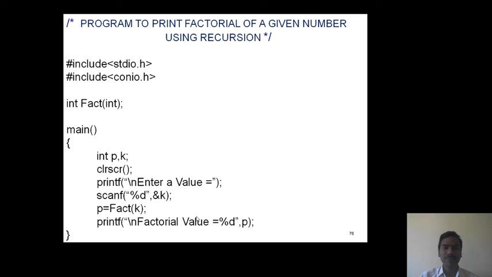In the main function, we declare two integer variables p and k. First input is k. Now the function call: p equals fact of k. The result value is available in p. Now we print the factorial value p.